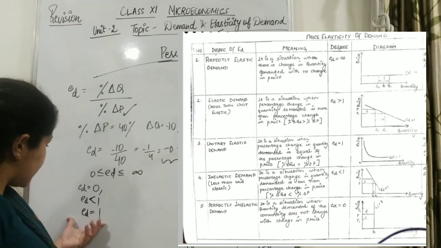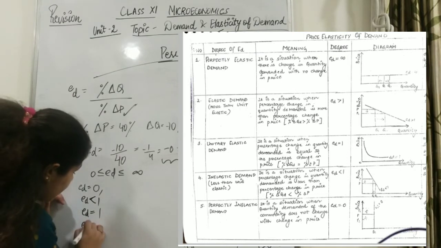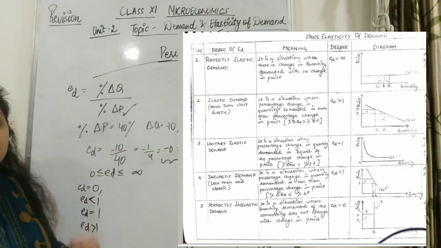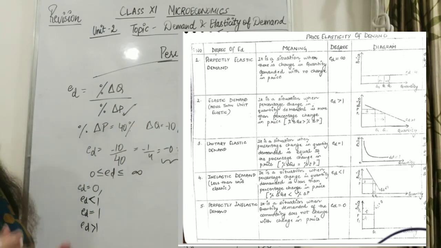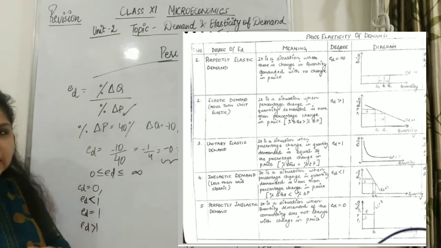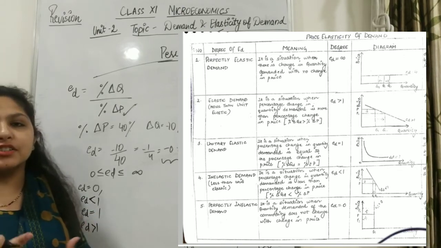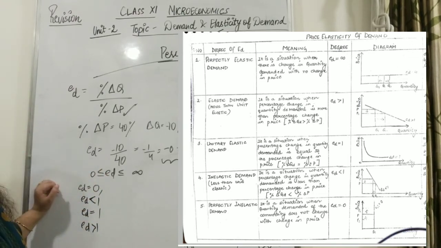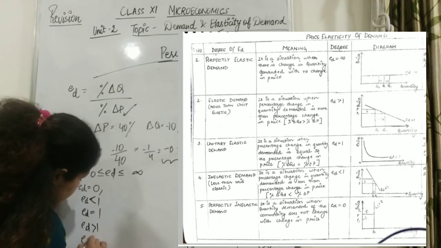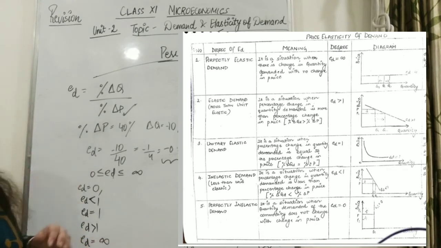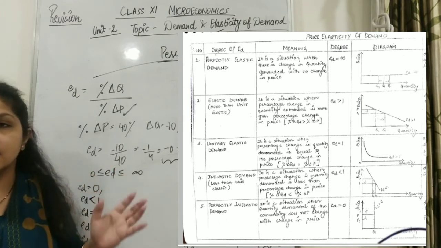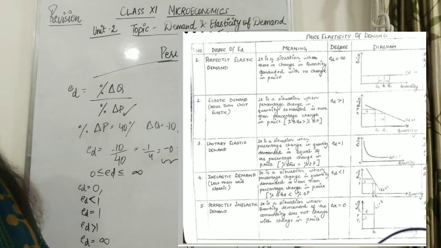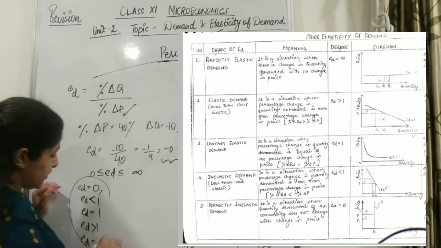Okay. So next you should know elasticity greater than 1. That is coming here also in the question which I did, 1.28. So when greater than 1 elasticity comes, that means we are talking about luxury goods. When price is changing by a smaller proportion, quantity will change by a larger proportion, right? So the luxury goods demand curve will be flatter. And last is elasticity equal to infinity. In this case, without change in price, there is change in quantity demanded. There will be a horizontal line parallel to the x-axis. This is a non-realistic case. So these are the 5 degrees of price elasticity, right?